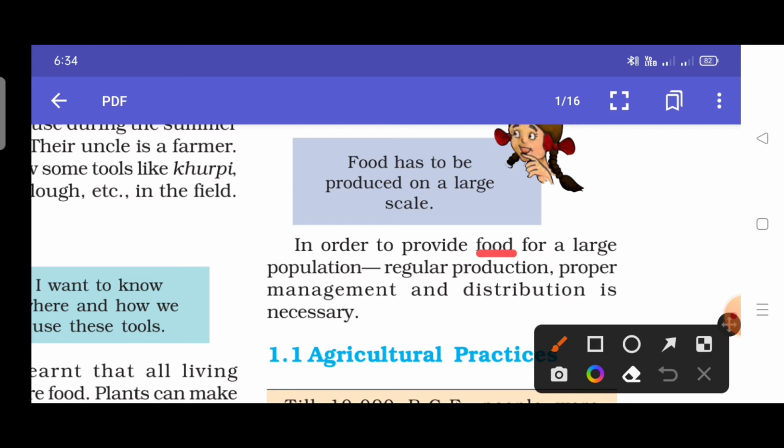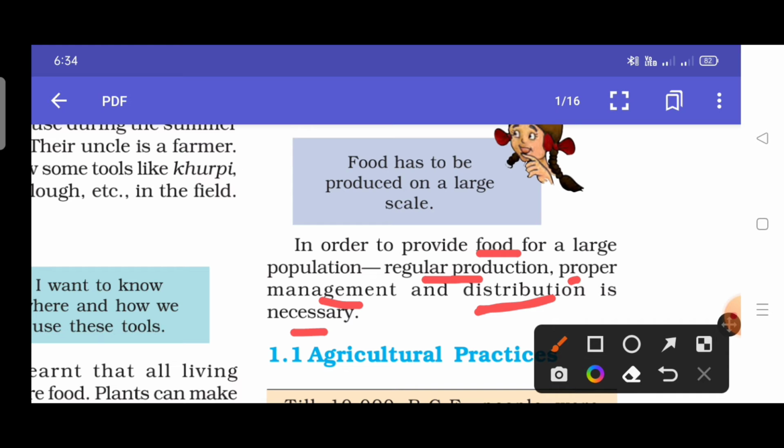In order to provide food for a large population, regular production, proper management, and distribution is necessary. So as we know, organisms need food, and food gives us energy for various body functions in our daily life.